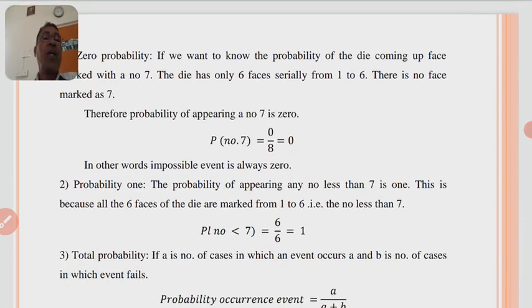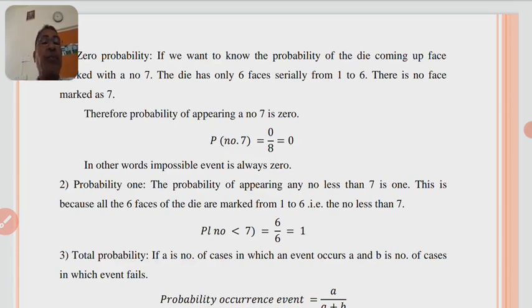Probability 1. The probability of appearing any number less than 7 is 1. This is because all 6 faces of the die are marked from 1 to 6, that is, all are numbers less than 7. Probability of a number less than 7 equals 6 by 6, as there are 6 numbers which are less than 7. Therefore, 6 by 6 equals 1. Therefore, the probability of a number which is less than 7 is 1.